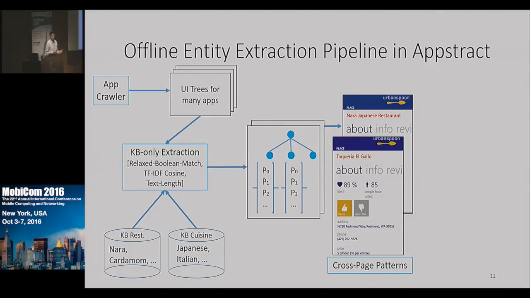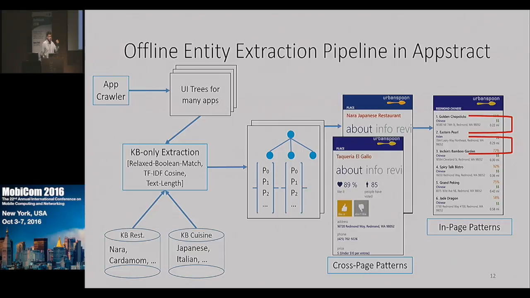And then we go one step further, and we look for regularity within a single page. So in this list-like object, we see several patterns like repetitions of restaurant, cuisine, address, restaurant, cuisine, address. Our goal here is to use this kind of regularity to further boost the probabilities that we are calculating. And this is challenging because we are finding a repeating sequence, a repetition, in an uncertain sequence. And so we built an algorithm that essentially traverses the tree, and at each node it evaluates several entity assignments and essentially assigns entities based on the maximal probability at that level.